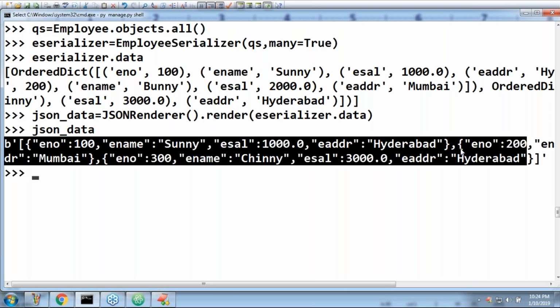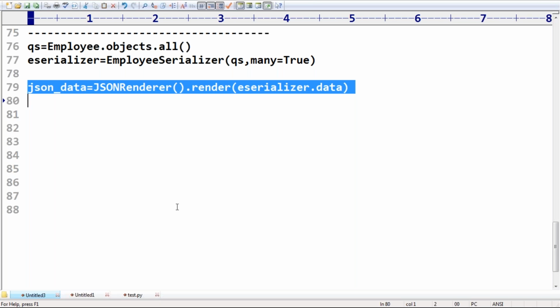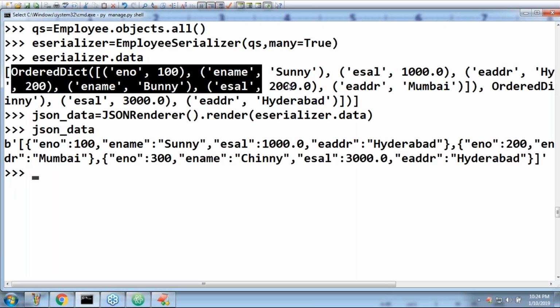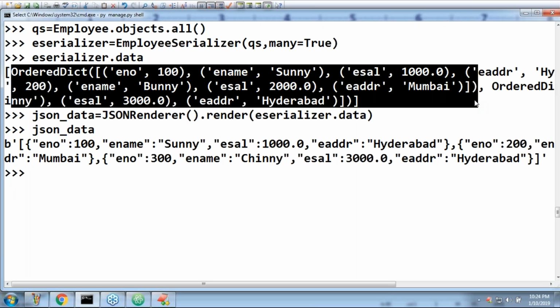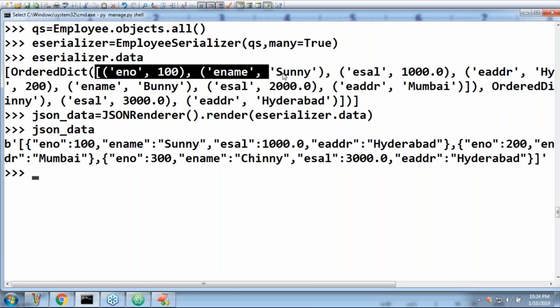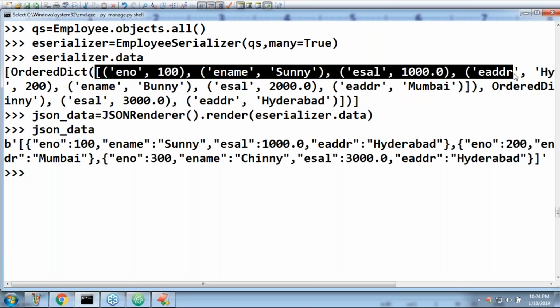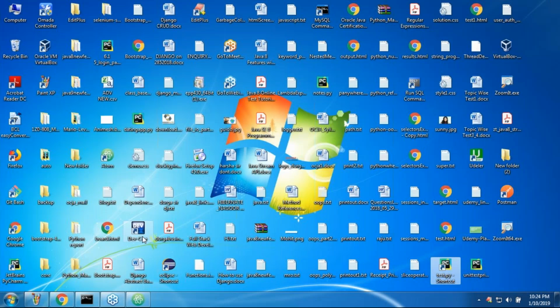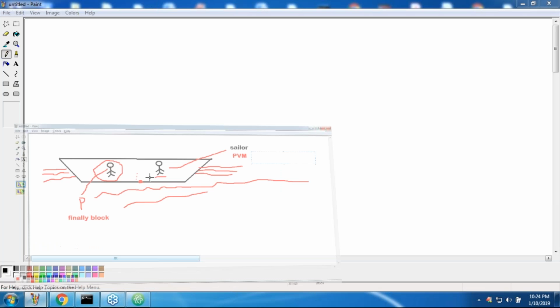Any doubt about serialization? Is everyone in a position to understand? Nothing more will be there, it is in JSON form. Ordered dict is Python's inbuilt data type, don't worry, it is not a general standard data type. Every record is represented as a list of tuples. That's it. So what is the meaning of serialization? It's a very simple terminology.